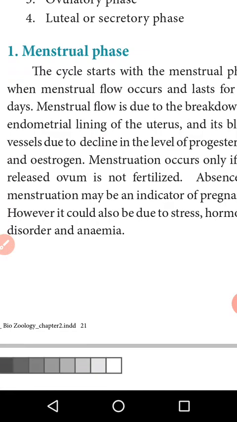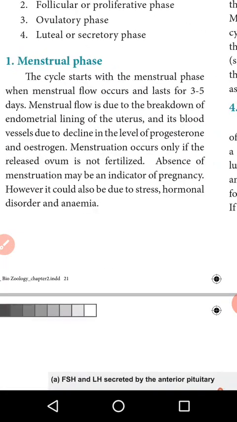The first one is the menstrual phase. The menstrual cycle has four phases, and the cycle begins with the menstrual phase. This phase lasts 3 to 5 days. The menstrual flow occurs due to the breakdown of the endometrium lining of the uterus and its blood vessels, as progesterone and estrogen decline.